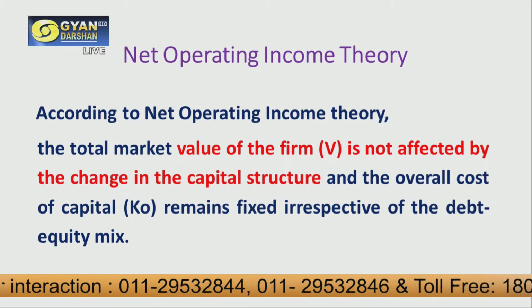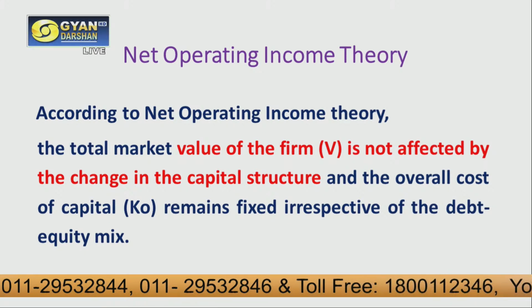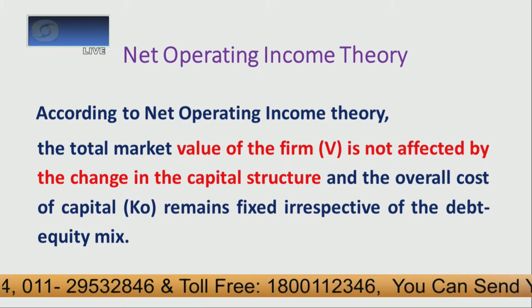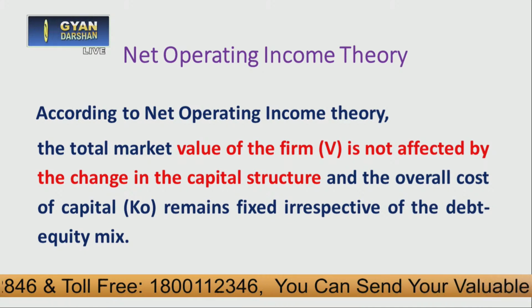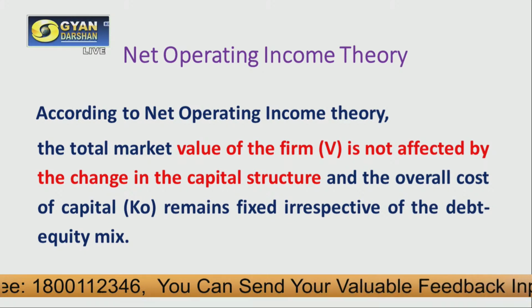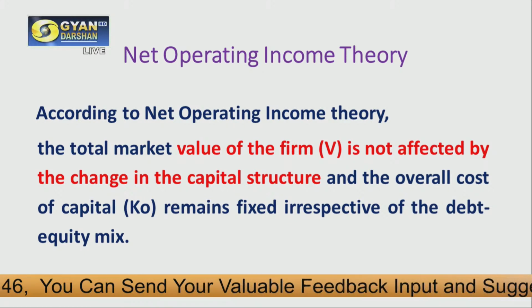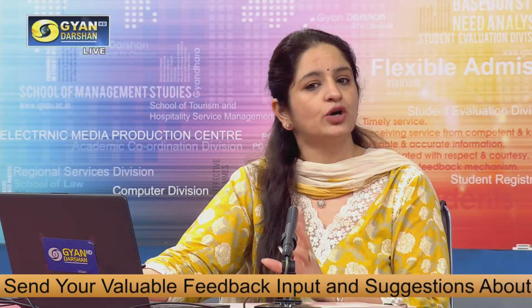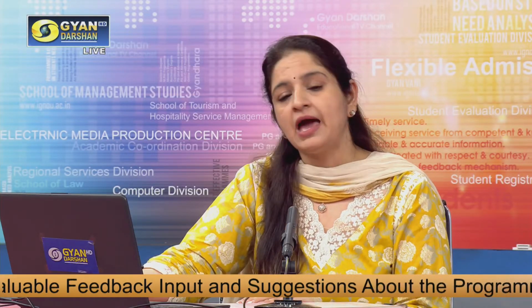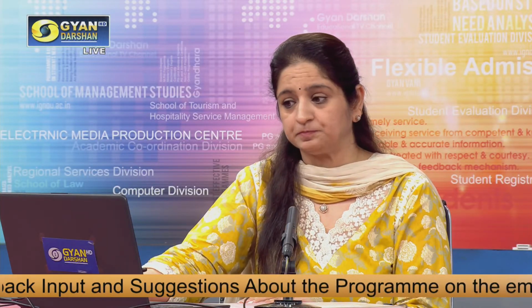Again, whatever percentage of debt or equity we use in our capital structure, it is not going to change the value of the firm and our overall cost of capital.